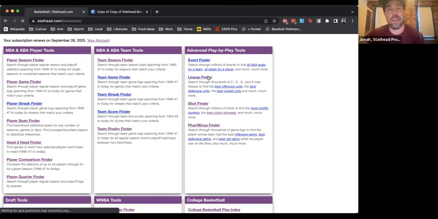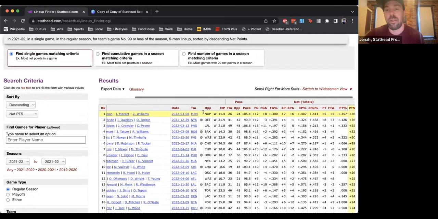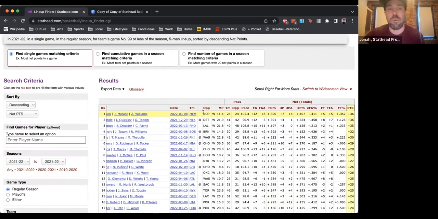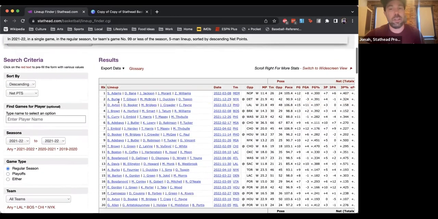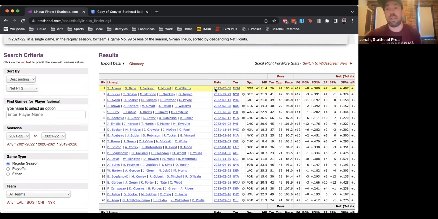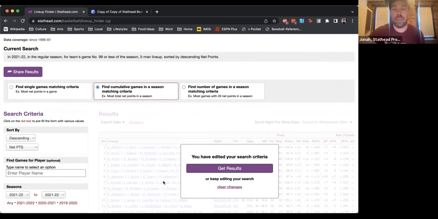This is what it sounds like. It uses play-by-play data to look up these same stats that we were looking at earlier. But instead of for an individual player, it's for the full complement of players who are on the floor. And once again, you can see right now that by default, it's showing an individual game look, but we can easily toggle over to get the cumulative game look if we want to look at the full season.